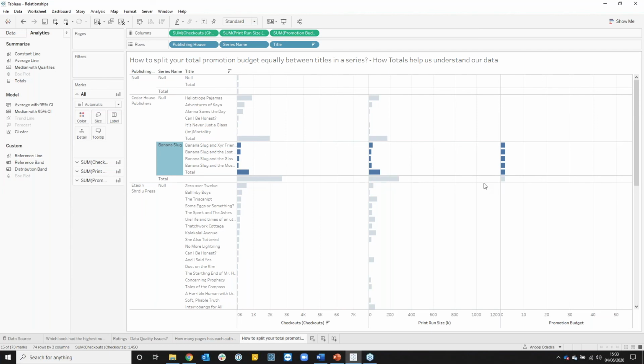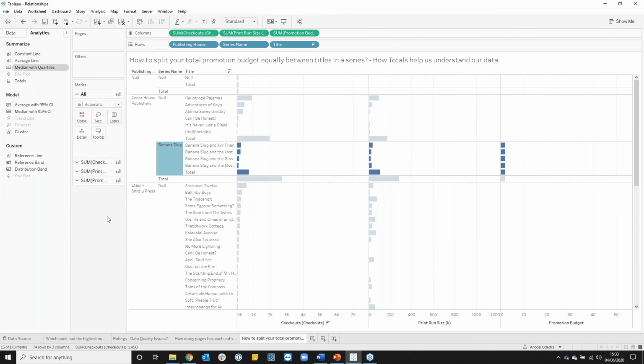But what effectively is happening is that it's telling us that 2 is the correct value for that entire series, but that value is being repeated across each book. So it's not being evenly spread between those books. But that's what essentially I want to be able to do. I want to be able to split my promotional budget evenly between my books within each series.